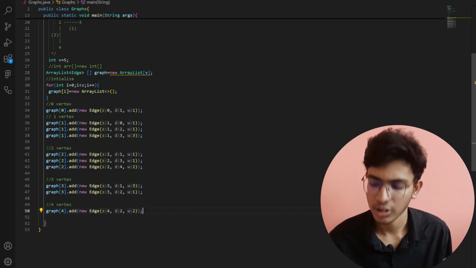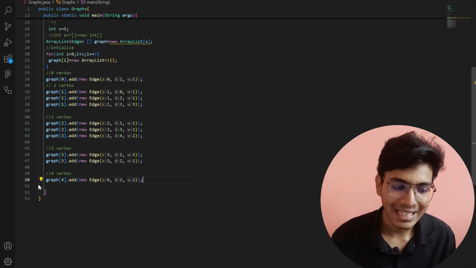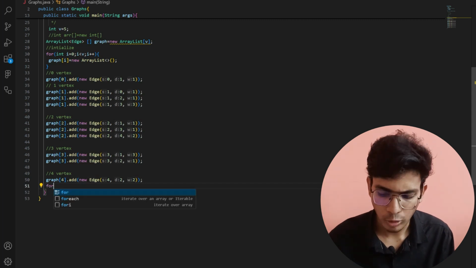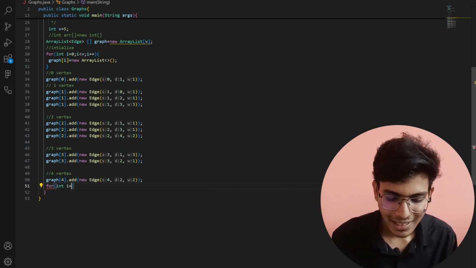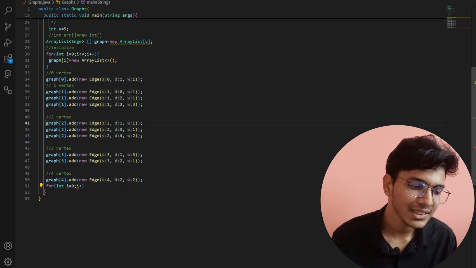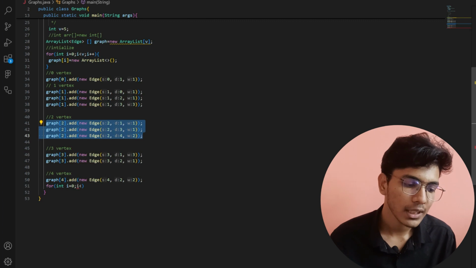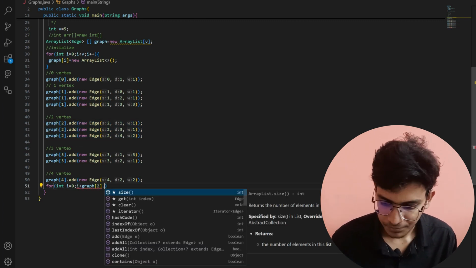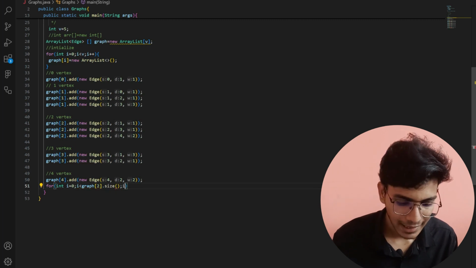I hope you have understood. Now if I want to iterate over the neighbors of a particular vertex, then I will run for int i equals 0 and i should be less than... For example, I want to print all the elements associated with 2. So I will write graph of 2 dot size and i plus plus.